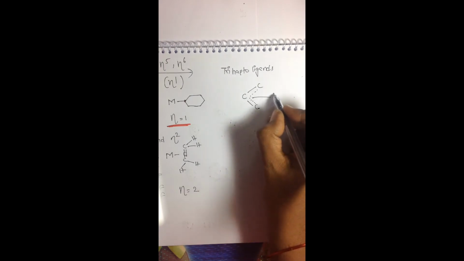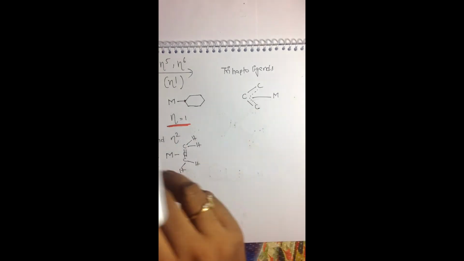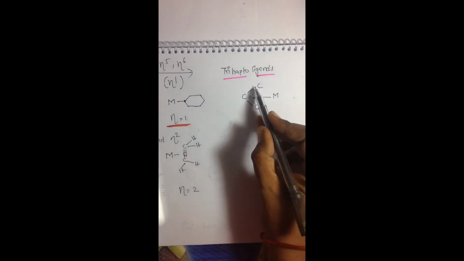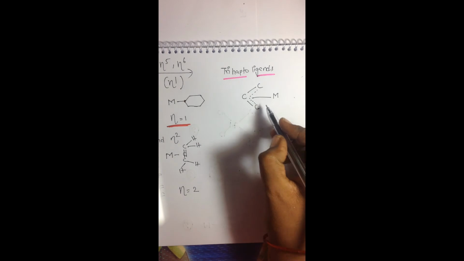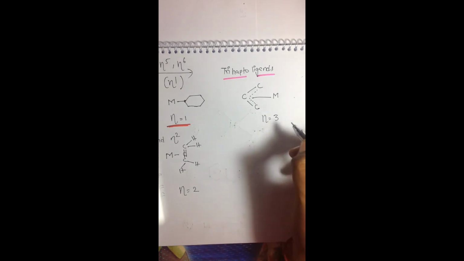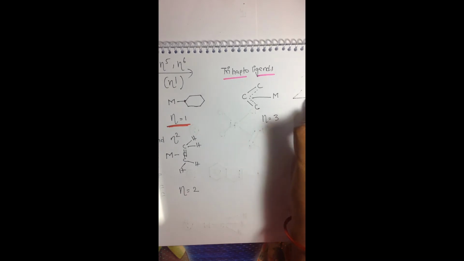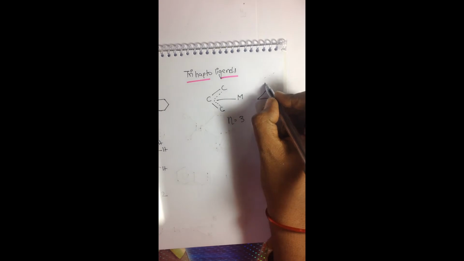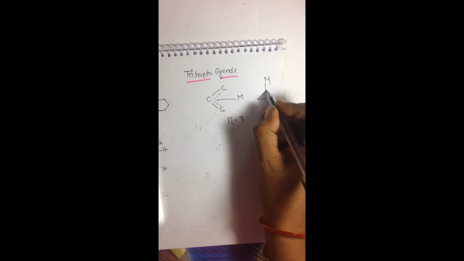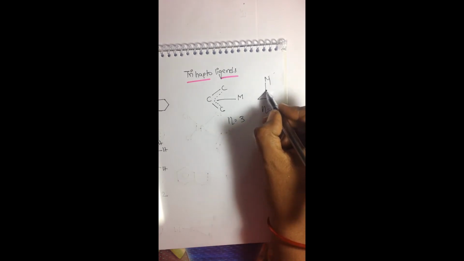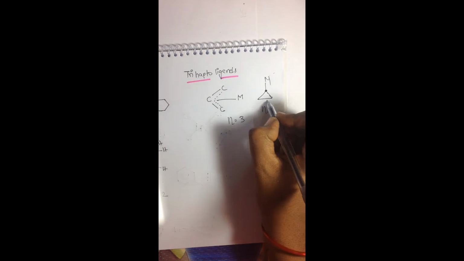When a metal is attached to the 3 carbon atoms of the ligand, the hapticity value is 3. If it is a cyclopropane, when a metal is attached to the cyclopropane, its hapticity will become 1, because the metal is attached to one carbon. So this is the difference.